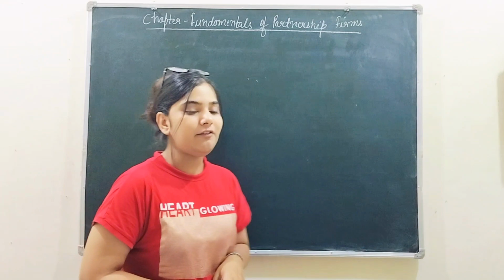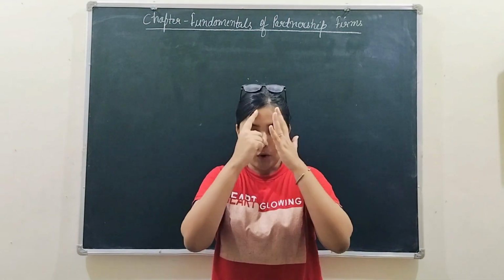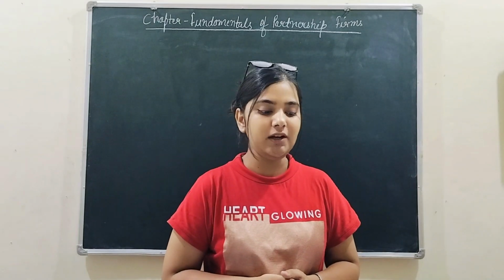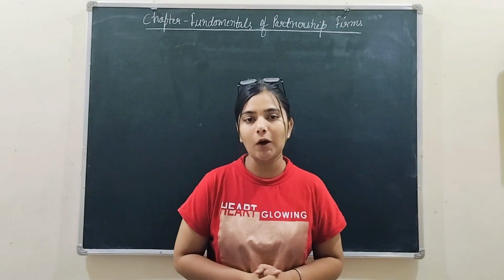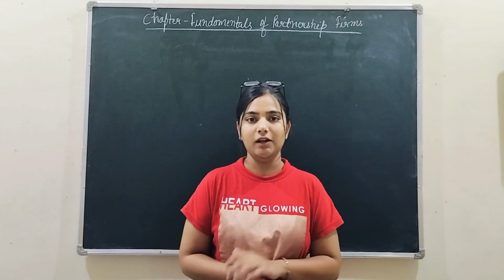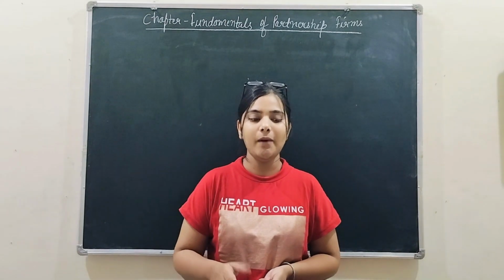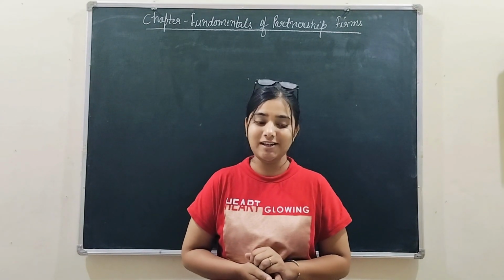Right? Now it's time for the question. So I'm going to put one question on the screen. I want you guys to solve that question with me, and that particular question is based upon the profit and loss appropriation account and the partner's capital account, right? So you don't have to do anything, just sit with your copy and pen and do the question with me, right? So let's get started.